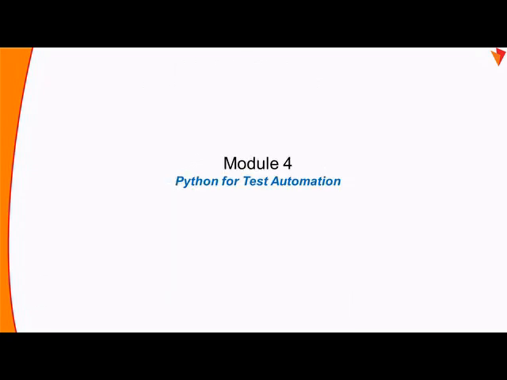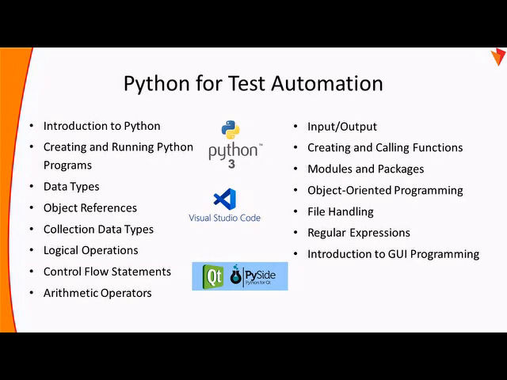Then we'll go into the programming part, Python. So you will learn Python. All the regular topics required for test automation will be covered, all the modules that are necessary to automate any test case, specifically the protocols you will be learning here. I'll be teaching the Python 3 version. Visual Studio Code is my IDE, Integrated Development Environment.